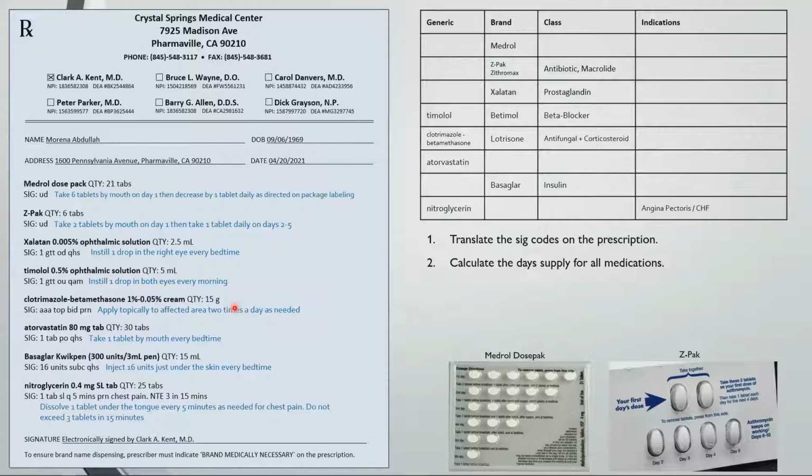And then when you're calculating the day supply for insulin, first find out how many total units are being dispensed. So if there's 300 units or 3 milliliters in every pen, then that's the same as 100 units per 1 mL. We're giving the patient 15 milliliters, so 15 times 100 is 1500 units total. 1500 divided by 16 is 93.75, but round down to 90 because most insurance plans won't cover more than a 90-day supply. And for nitro, I usually default to a 30-day supply because the patient shouldn't be using it daily, otherwise they should be taking something else for chest pain prophylaxis.